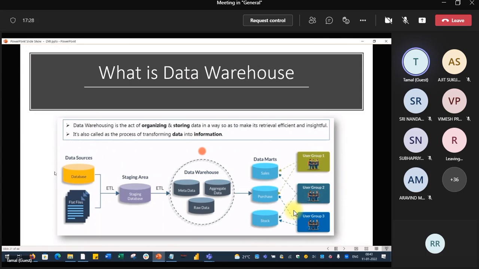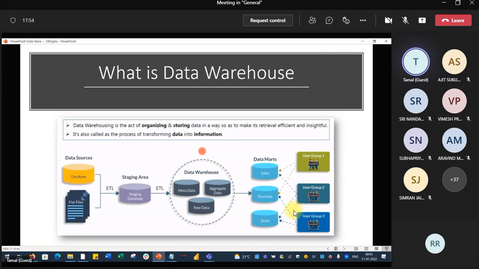So there are examples of databases and flat files. Flat files means Excel is a flat file, a text file is a flat file. Those are the different types of data sources. So what we need to do is we have to do ETL, meaning those data files have to be consolidated in a single